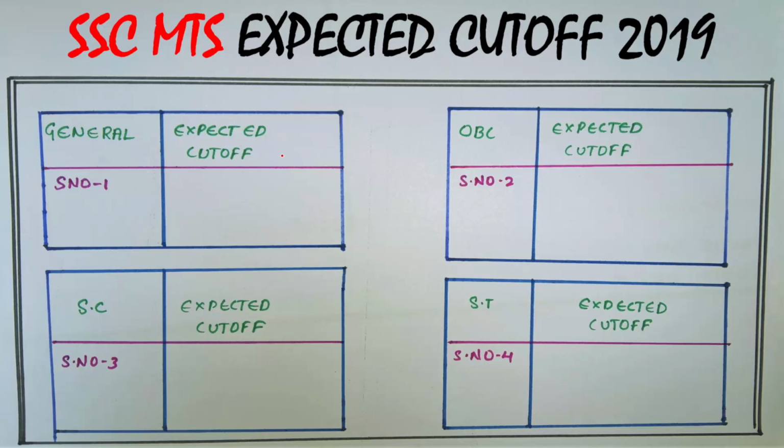Before going to that, let us discuss one thing. Here the exam consists of 4 topics: aptitude, reasoning, GK and English. Each topic consists of 25 questions, so 100 questions in total. Each question carries 1 mark, so 100 questions carry 100 marks. That was the exam pattern for the Ssc Mts in the year 2019.